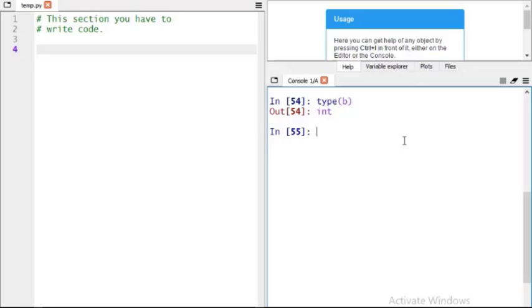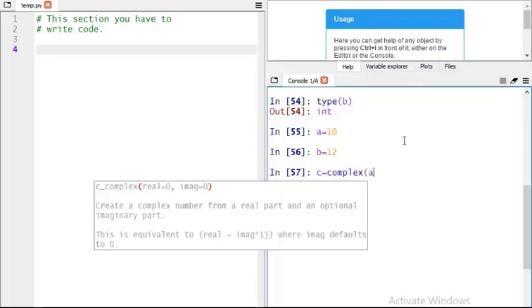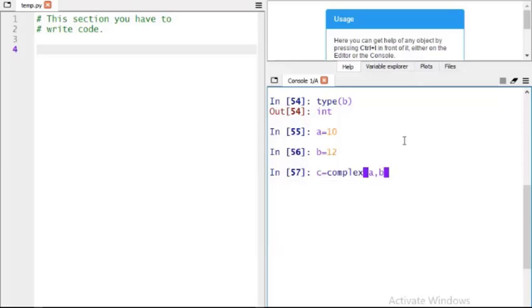Is it possible to convert normal values to a complex value? Yes, it is possible. I have variable a and variable b. I simply write c equal to complex(a, b). You can see the value now.